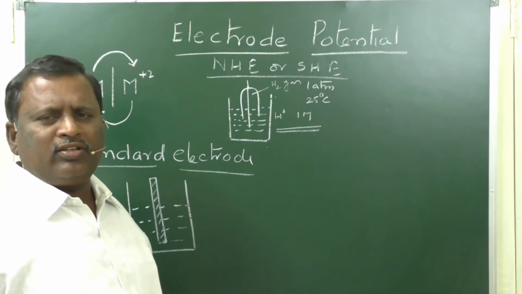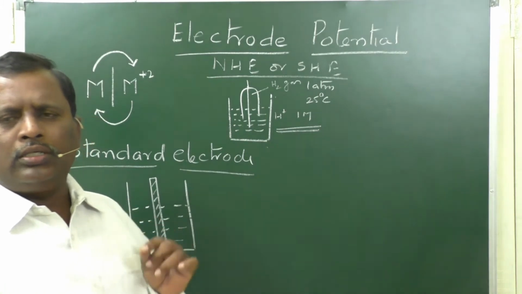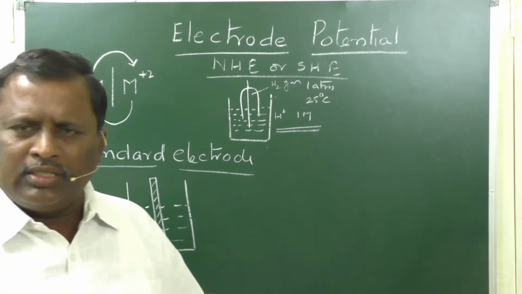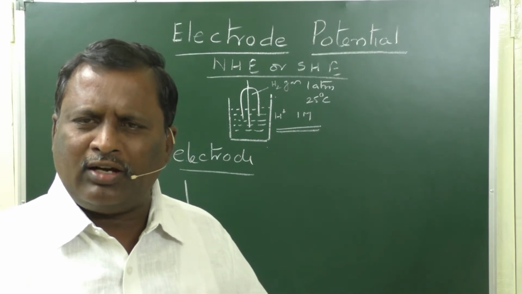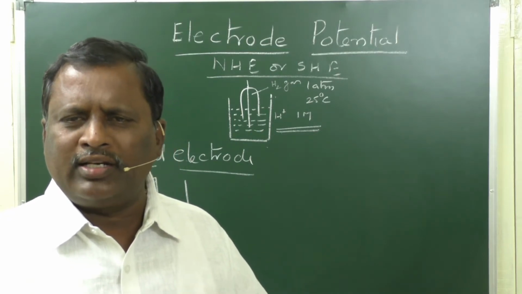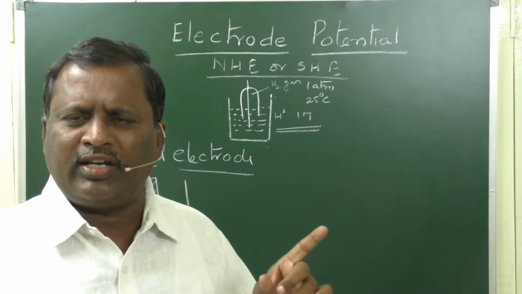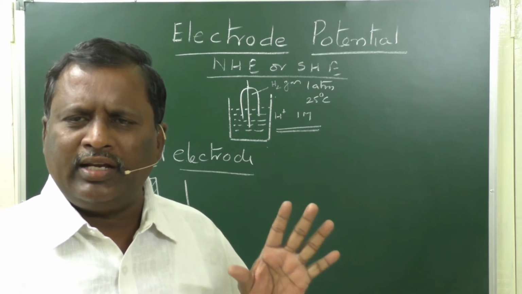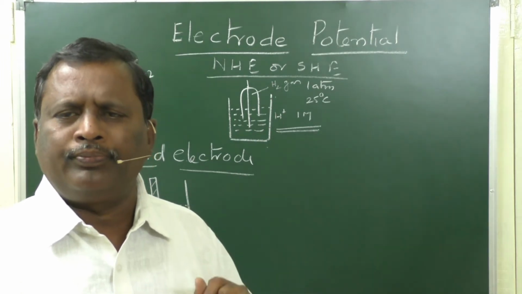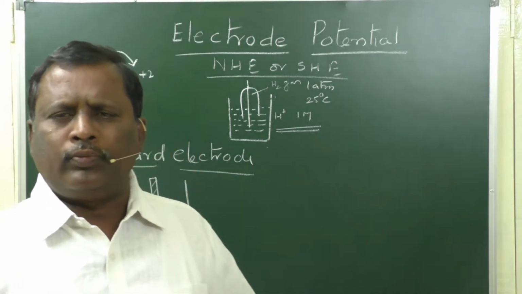What is the standard hydrogen electrode? A platinum rod partially immersed in a solution containing H+ ions at 1 molar concentration and partially exposed to the atmosphere of hydrogen gas at 1 atmosphere is said to be a standard hydrogen electrode. So, this is taken as a reference electrode.